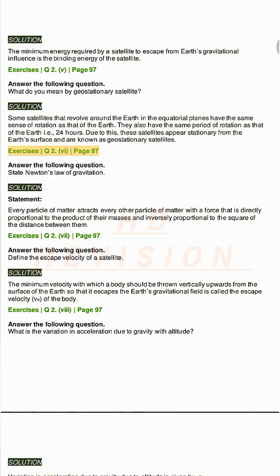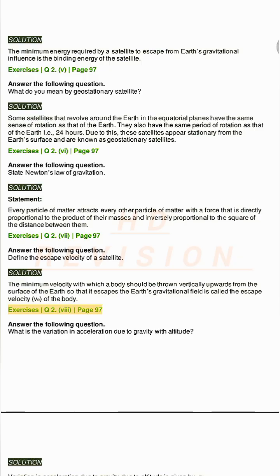Exercises Q2, page 97. Answer the following question. State Newton's law of gravitation. Solution. Statement. Every particle of matter attracts every other particle of matter with a force that is directly proportional to the product of their masses and inversely proportional to the square of the distance between them. Define the escape velocity of a satellite. Solution. The minimum velocity with which a body should be thrown vertically upwards from the surface of the Earth so that it escapes the Earth's gravitational field is called the escape velocity (v) of the body.